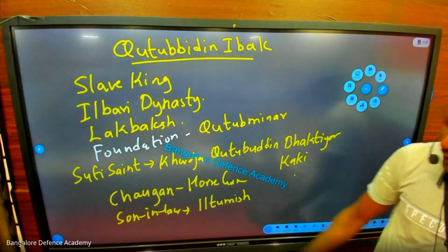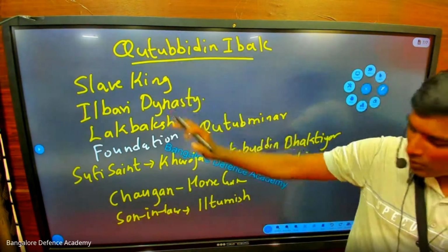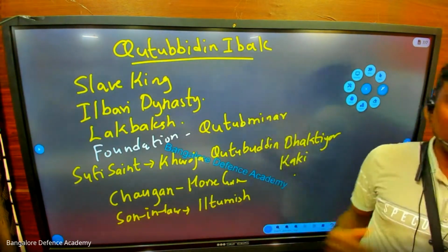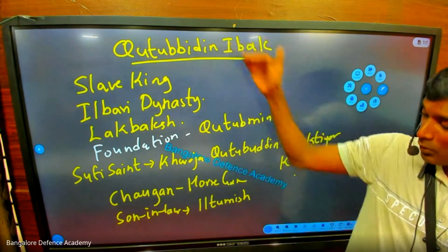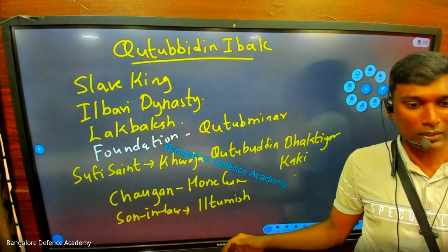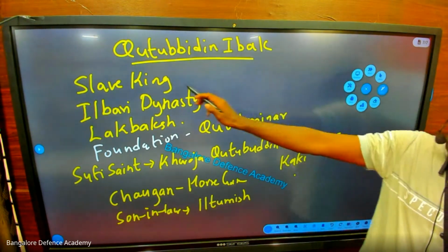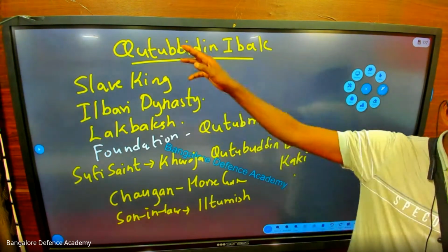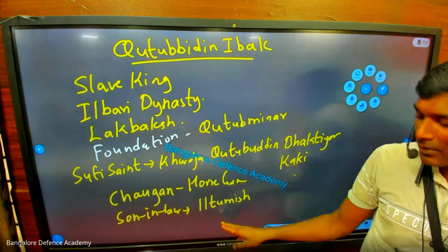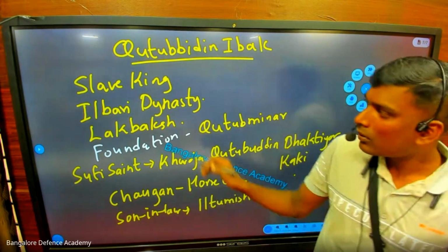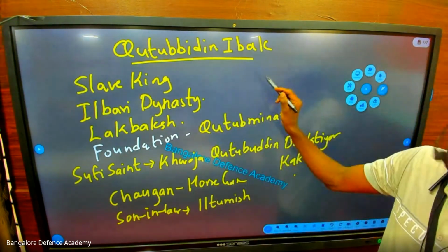Okay, look at this. So when Qutbuddin Aibak died, who was beside him? Iltamash was beside him. While dying, Qutbuddin told Iltamash, you are the next ruler. So who is the first king of the slave dynasty? Qutbuddin Aibak. Who is the second king of the slave dynasty? Easy to understand?